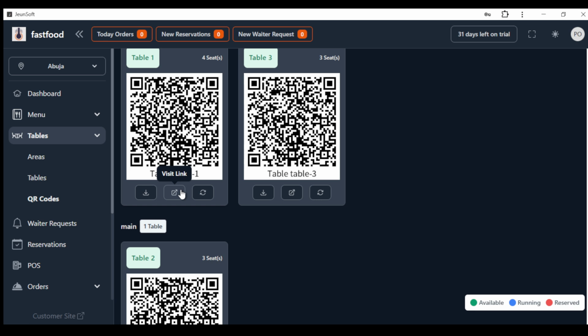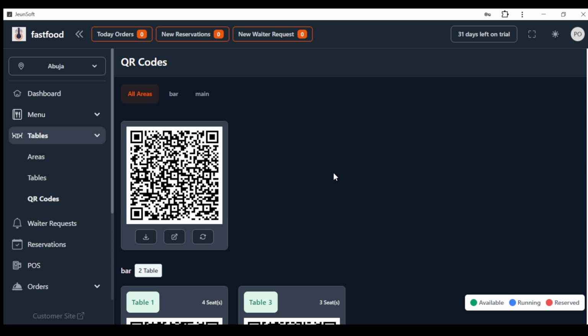Customers can use the link or the QR code on the customer site. I think I'll be making another video, but for this video I just want it to be short and concise. So that's all about tables. You can see this QR code can be downloaded. You can visit the link. You can regenerate the QR code. You can do a lot of stuff.